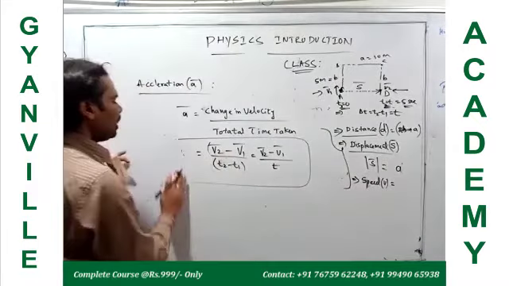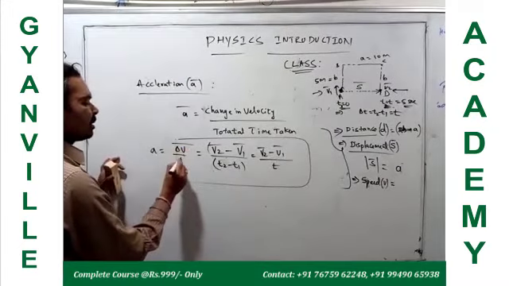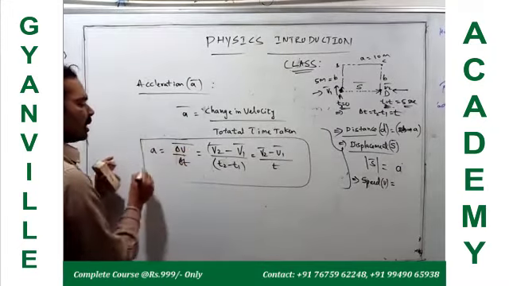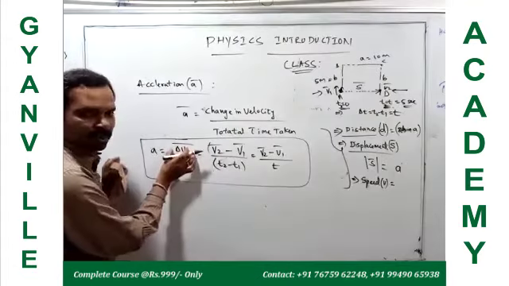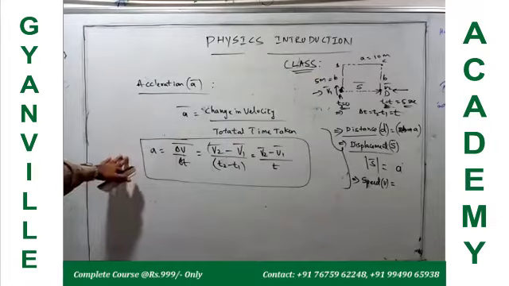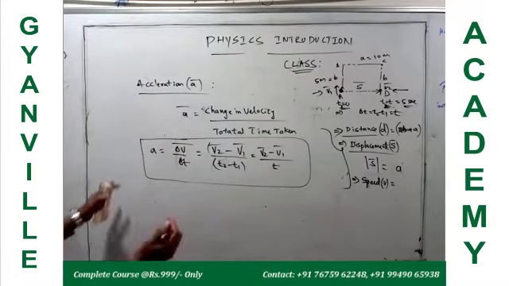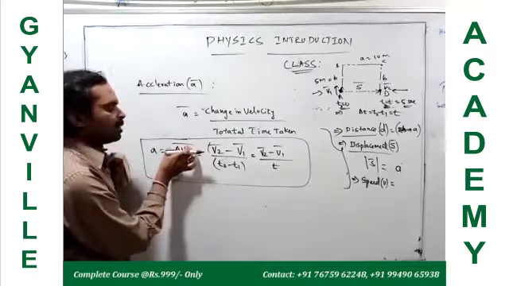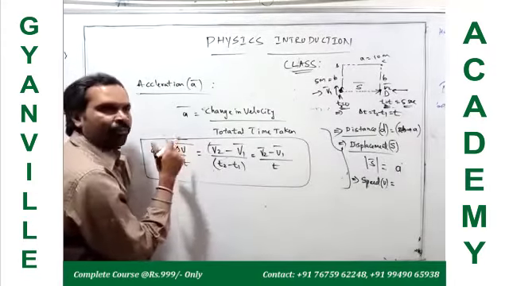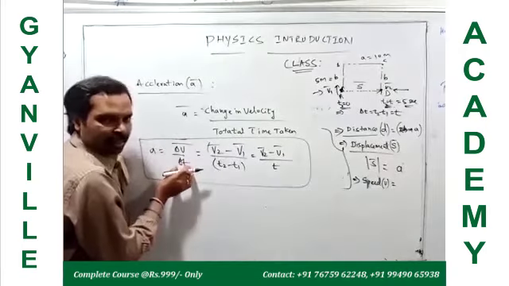So simply you can write delta v bar by delta t. What is delta v bar? Total change in velocity, final velocity minus initial velocity, by time taken.